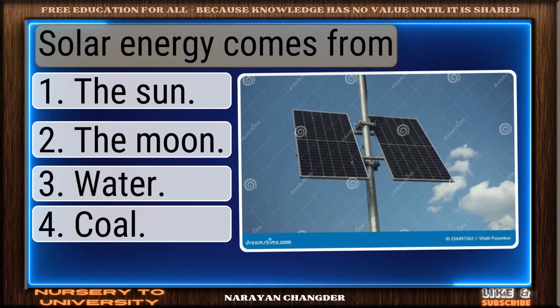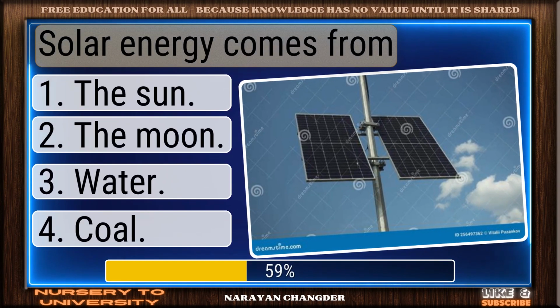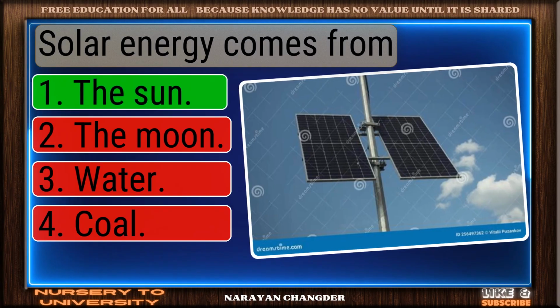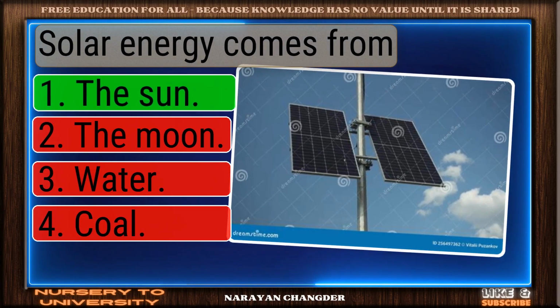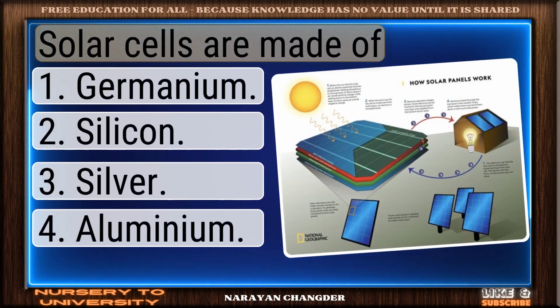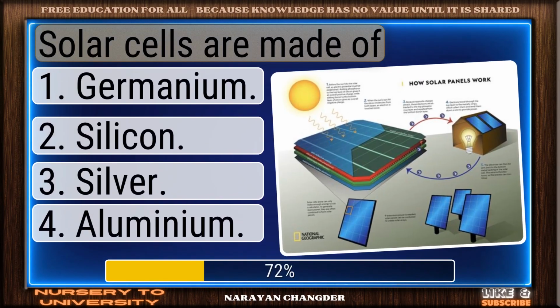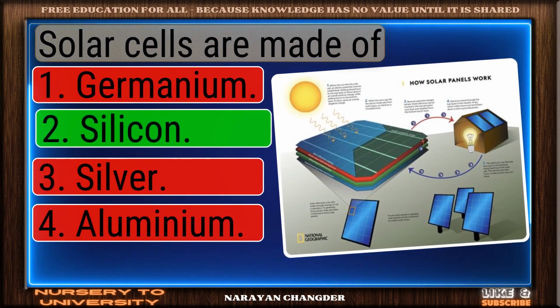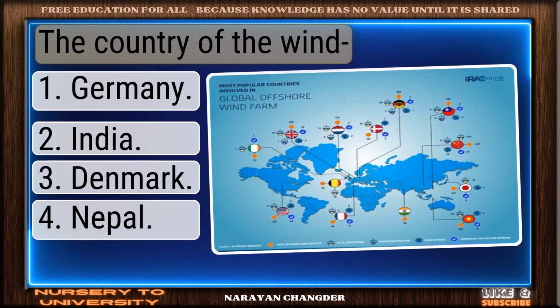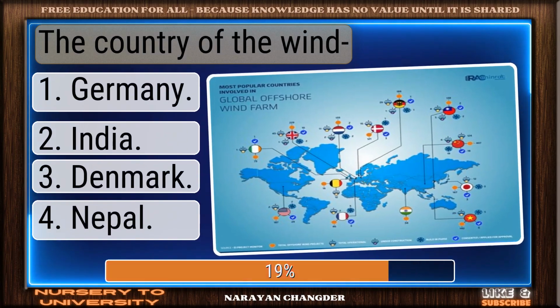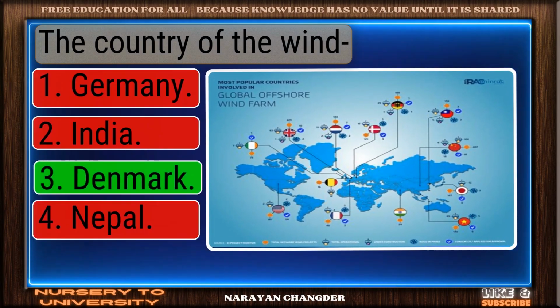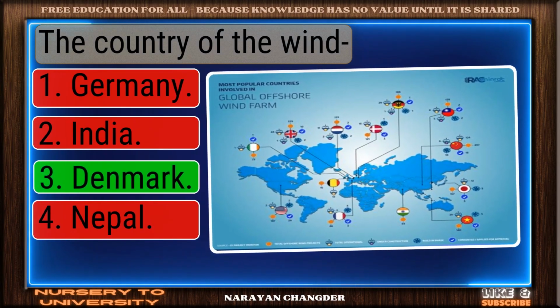Solar energy comes from. Right choice. The sun is best. Solar cells are made of. On track, silicon is correct. The country of the wind. You're right. Denmark is correct.